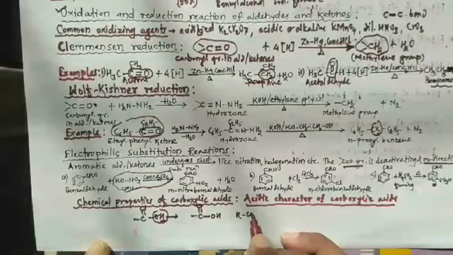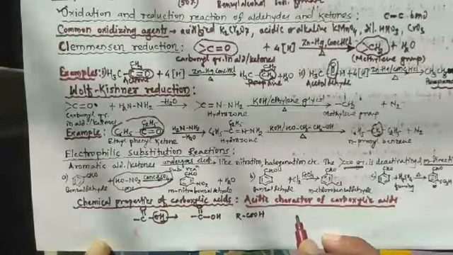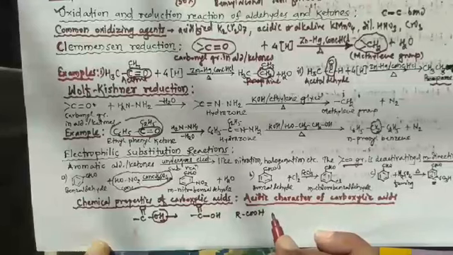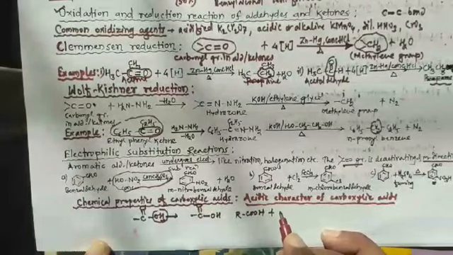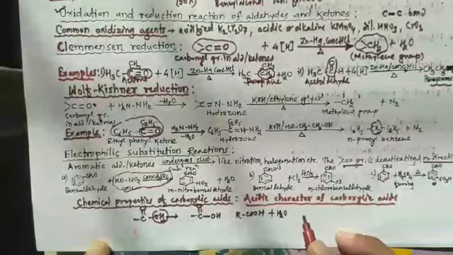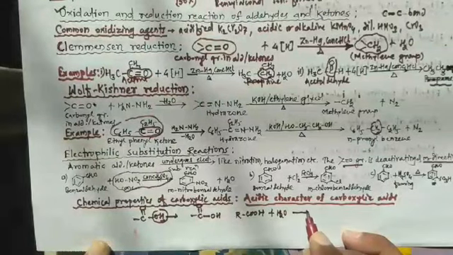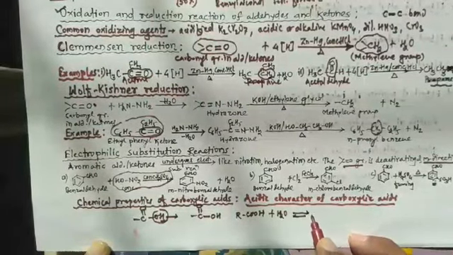Carboxylic acid has the general formula RCOOH. In aqueous solution, or when it is dissolved in water, this reaction is a reversible reaction.